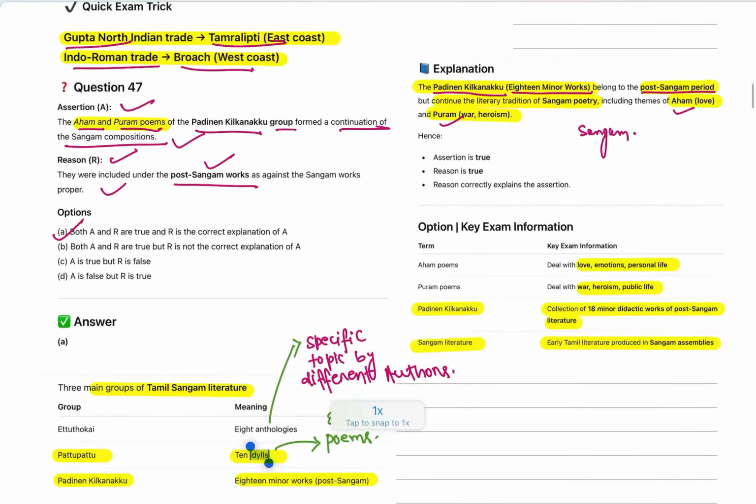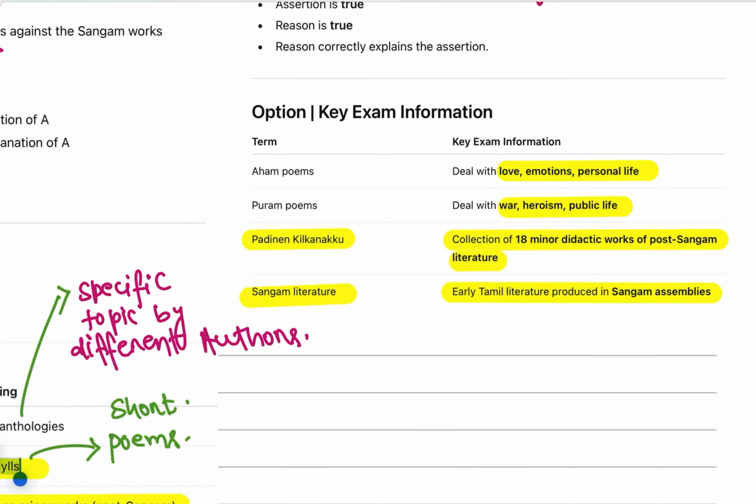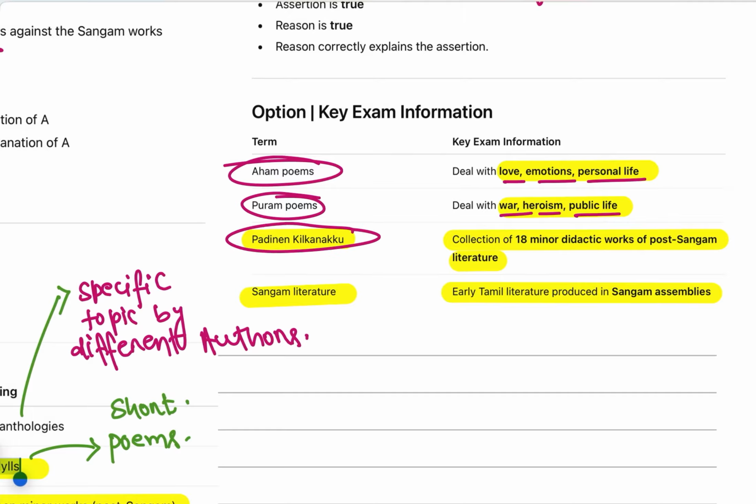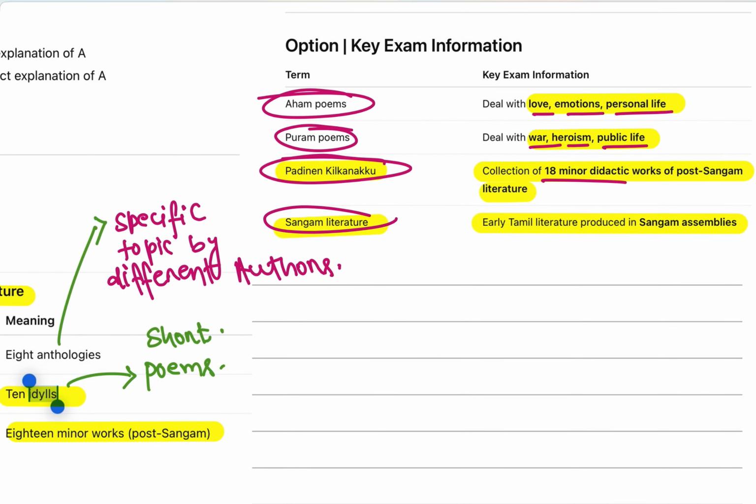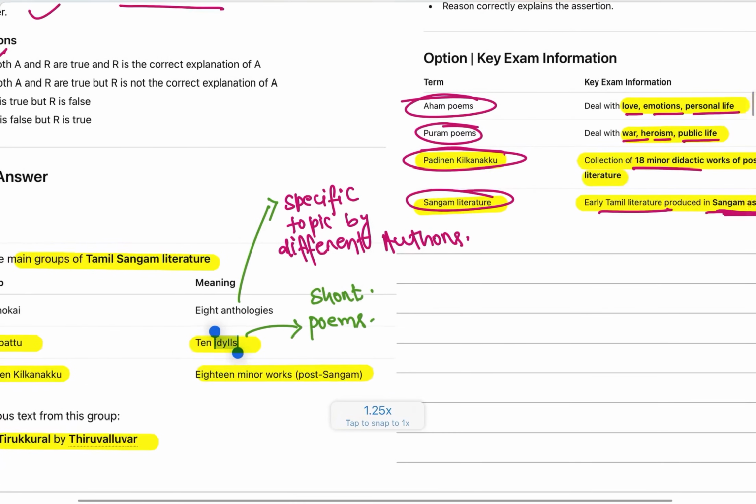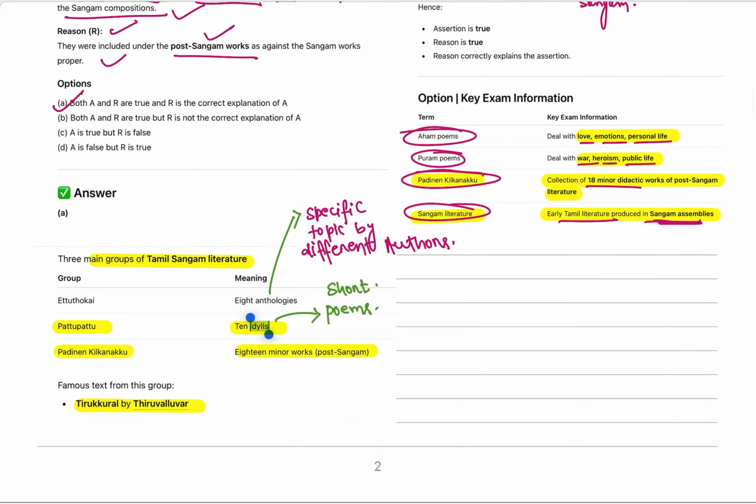Now we will see some important terminologies. Ahom poems contain the theme of love, emotion, and personal life. Puram poems deal with war, heroism, and public life. Padinen Kilkanakku means the collection of 18 minor works in the post-Sangam period. Sangam literature means the early Tamil literature produced in the Sangam assembly. There was a Sangam assembly where Sangam literature got developed.